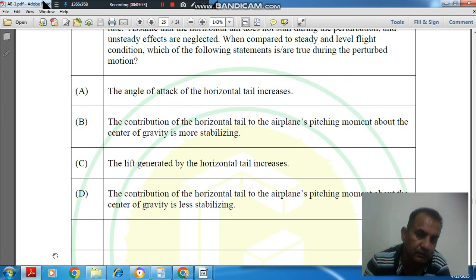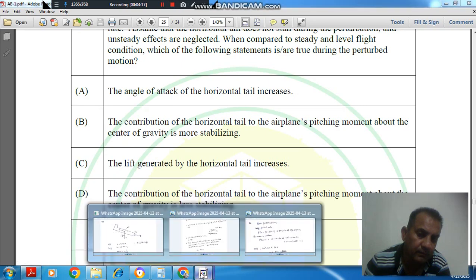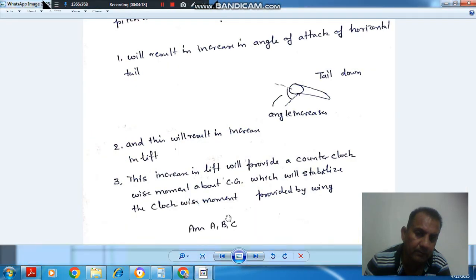So the answer is option A, B and C. The angle of attack of horizontal tail increases. The contribution of the horizontal tail to airplane pitching moment about the center of gravity is more stabilizing. The lift generated by the horizontal tail increases. So the first three are correct. The fourth is not correct. It means the answer is option A, B and C.